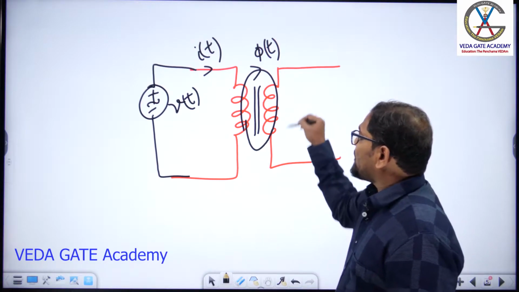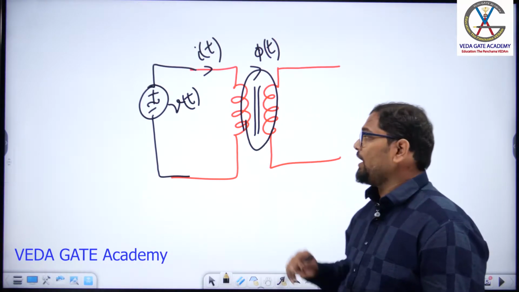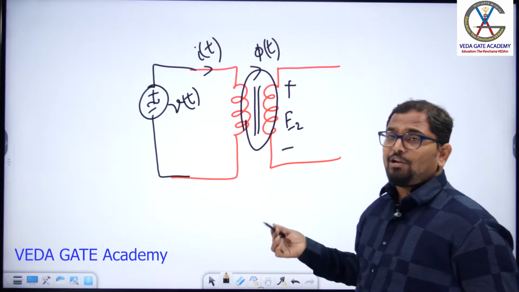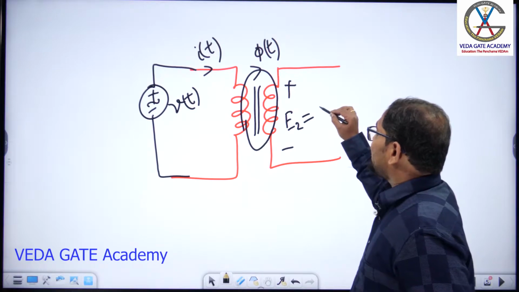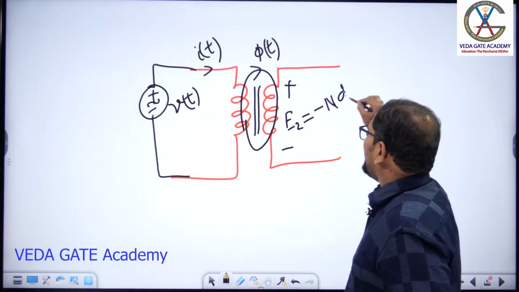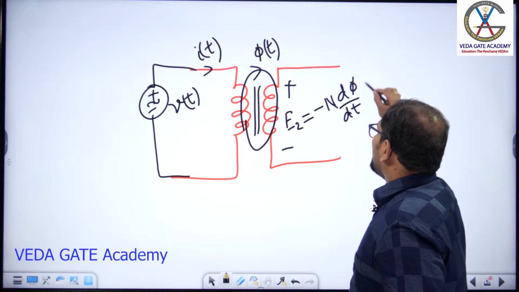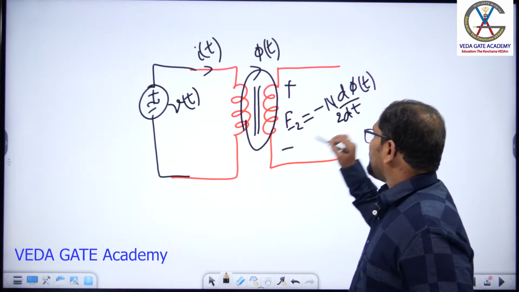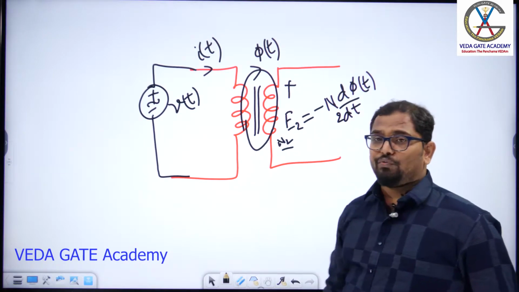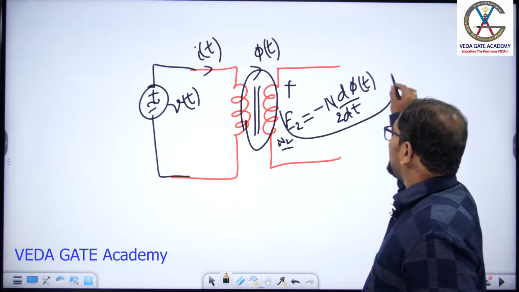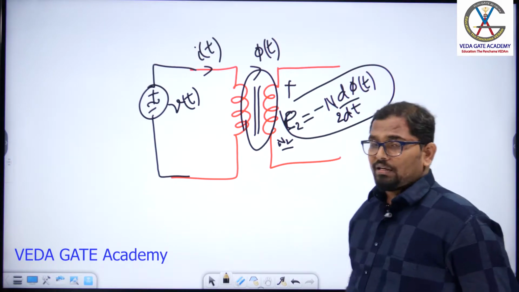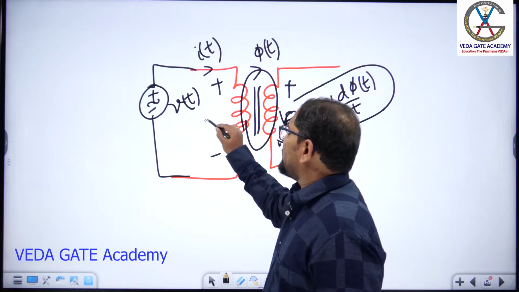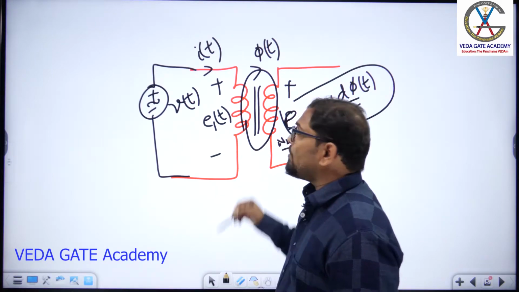Due to this flux passing through the secondary winding, there will be some induced EMF in the secondary winding. What is the value of that induced EMF? It is minus N d phi by dt. As the flux is varying with respect to time, you will get the value, and the number of turns in the secondary winding is N2. So this is the induced EMF, and usually we take the instantaneous value. Similarly, there will be some induced EMF in the primary also, that is E1 of t.